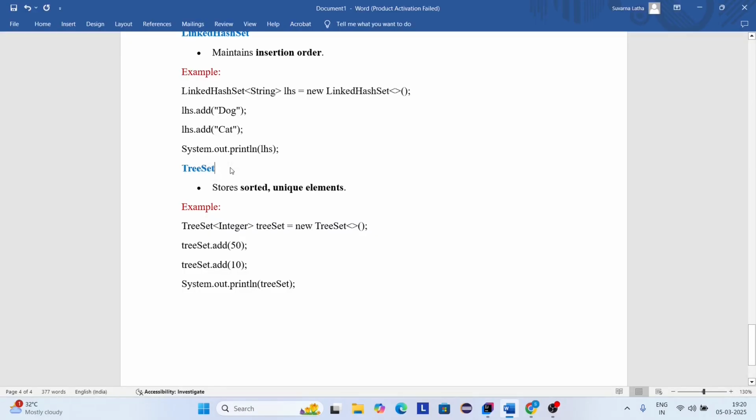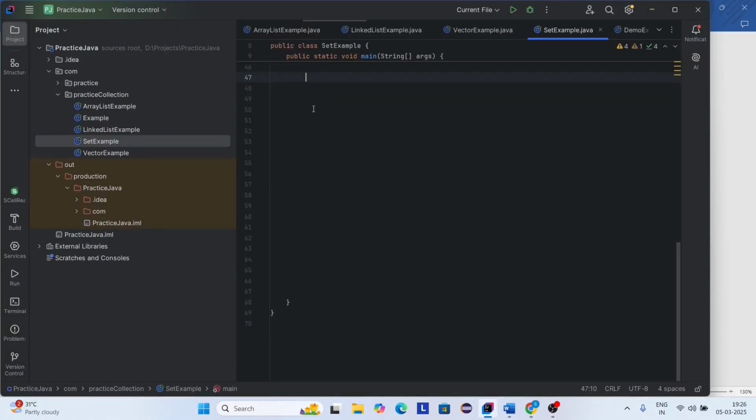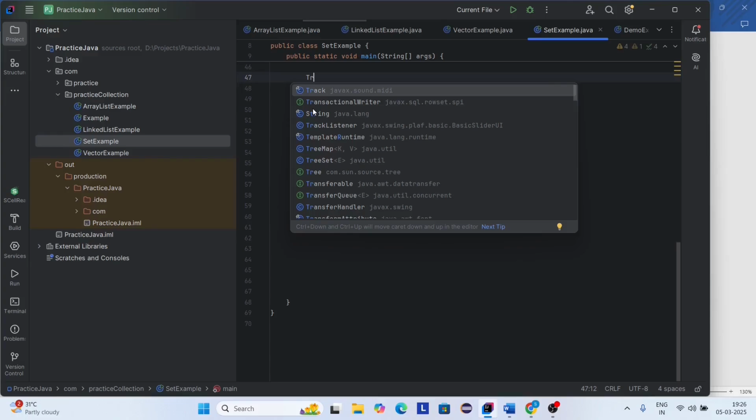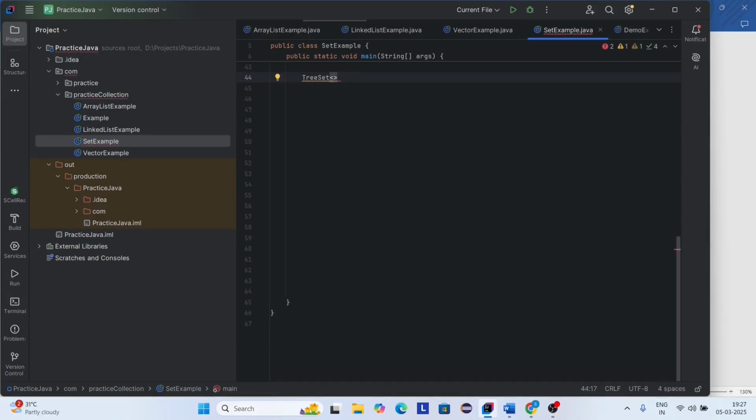Now we are going to discuss TreeSet. TreeSet is a class, so it is an implementation class for the set interface. It stores sorted and unique elements, which means in TreeSet all the elements are stored in ascending order. All the elements are unique elements. Why? Because TreeSet will not allow duplicates. Let's see an example. Now I'm going to create an object for TreeSet to store the numbers in sorted order. TreeSet, I'm importing the java.util package.